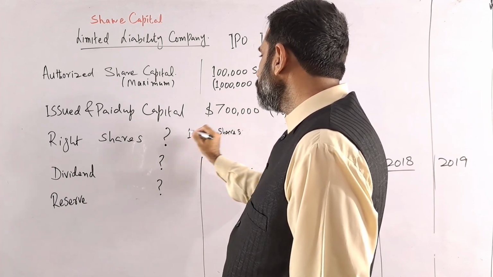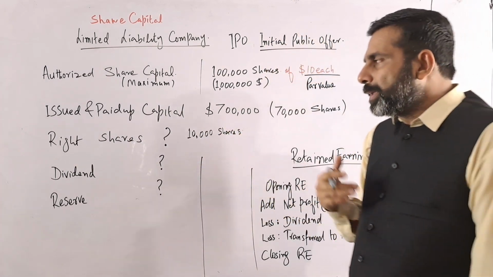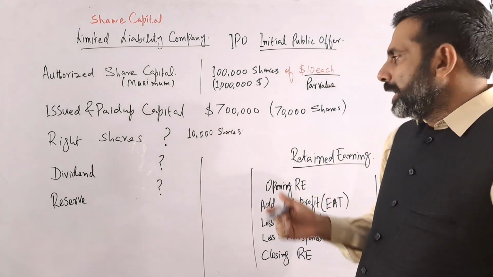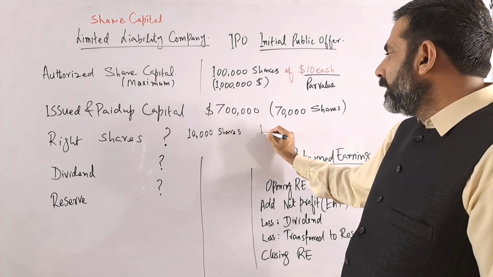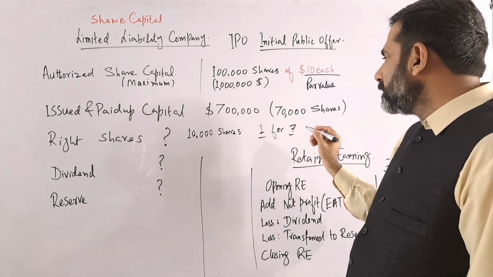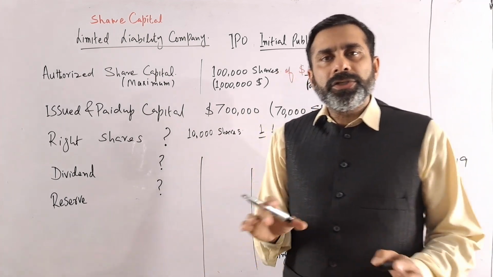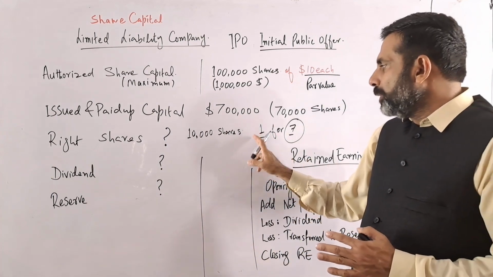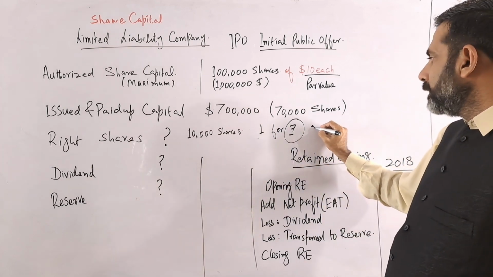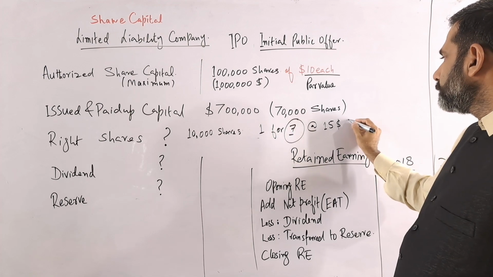Who has the first right to buy these shares? Obviously the current shareholders. They give them a right. Let's say, for example, 1 for 7, which means any person who already has 7 shares, the current owner, can buy 1 new share at, for example, $15 per share.